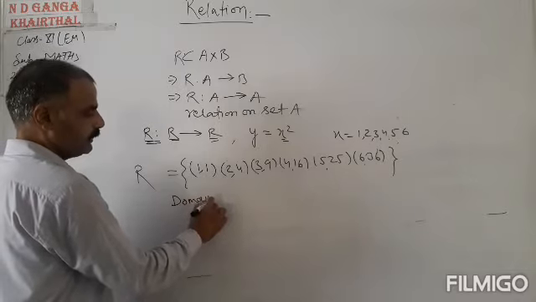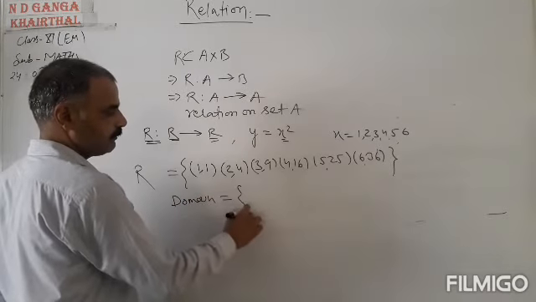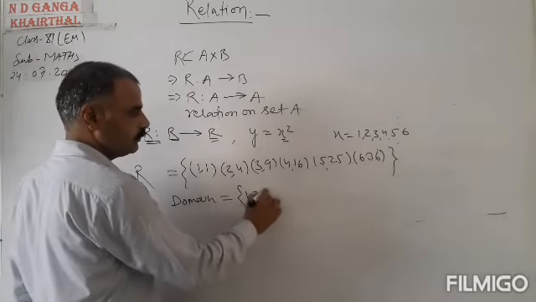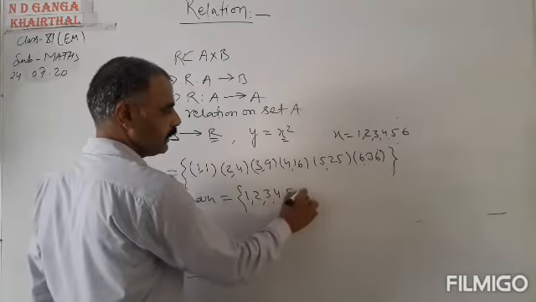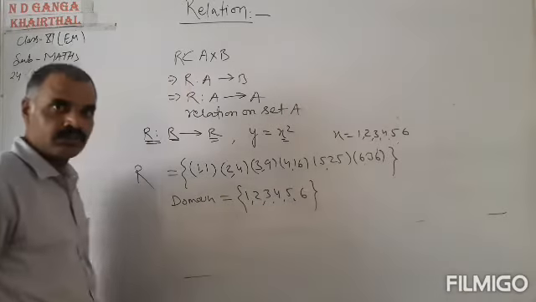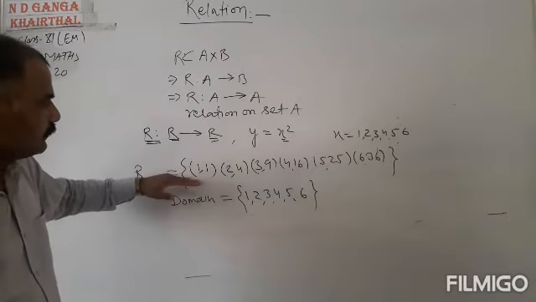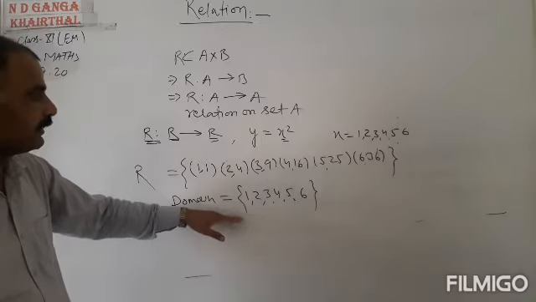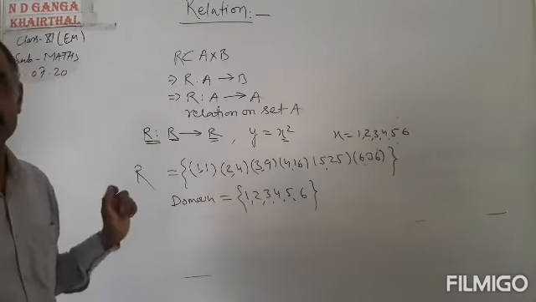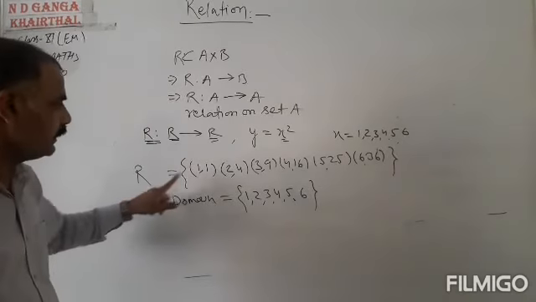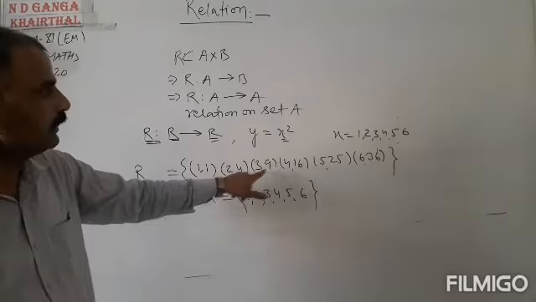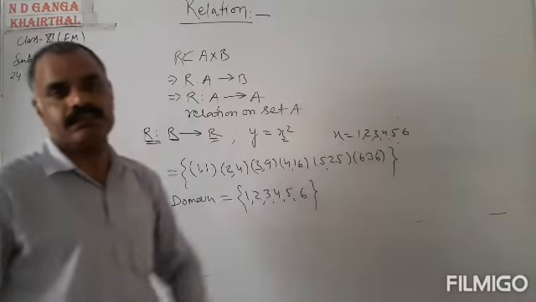So the domain of relation R is the set of first elements, that is 1, 2, 3, 4, 5 and 6. So the domain of this relation is 1, 2, 3, 4, 5 and 6.